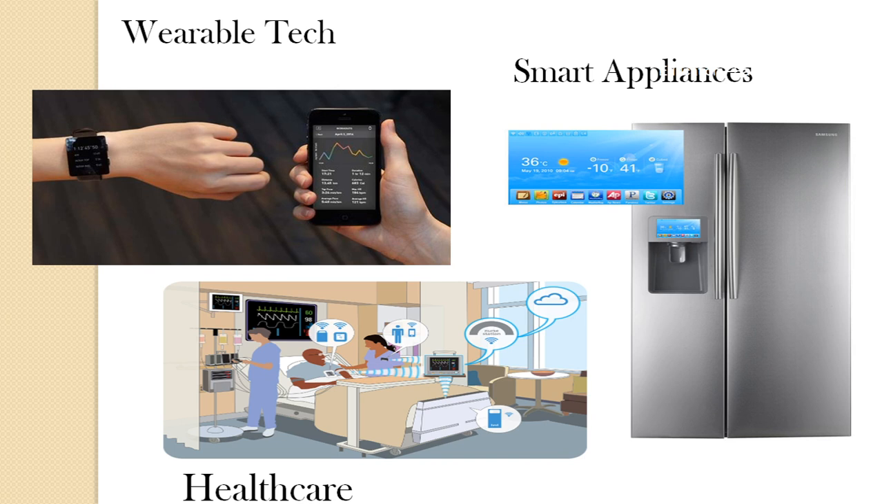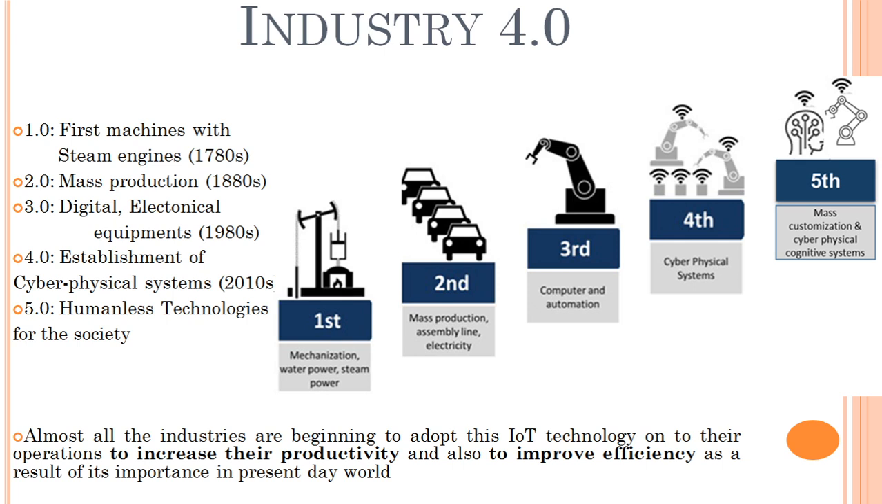So before going to the smart city applications, we should know what the industrial revolution is. Under the category of industrial revolution, we have come across industry version 1.0, 2.0, 3.0. But nowadays industry 4.0 is booming, and in future industry 5.0 is going to come.